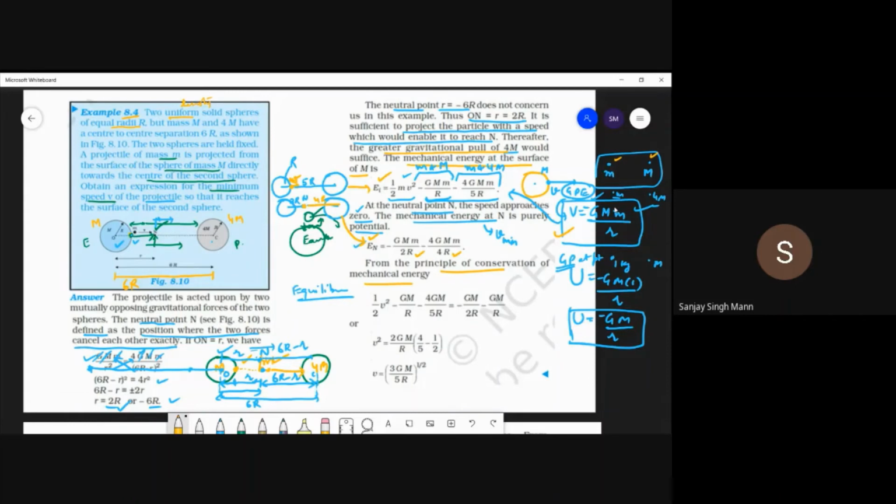The common things will cancel out, like small m, which is there in all four terms. You can see here, here, here, and here, so it cancels out from all four.